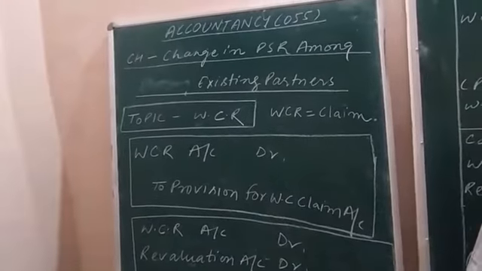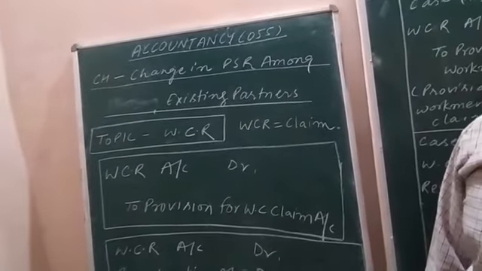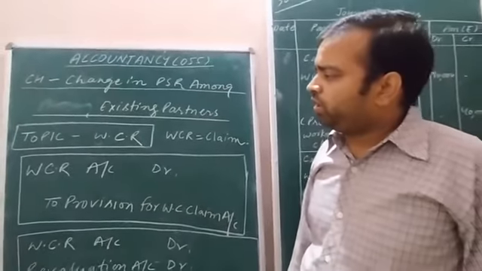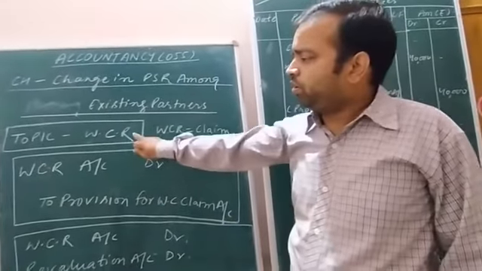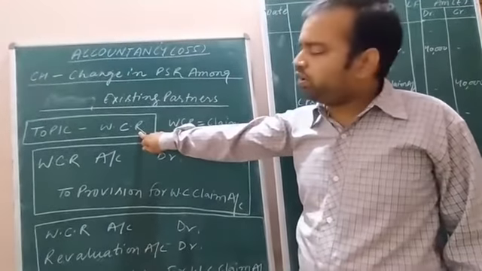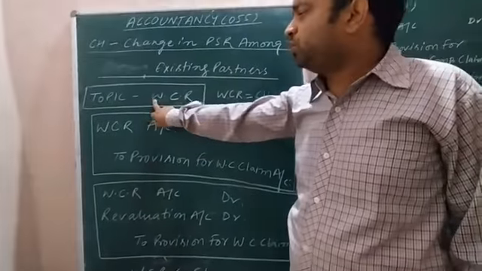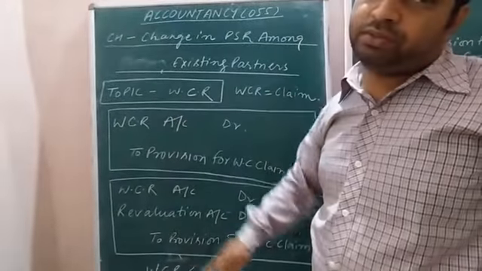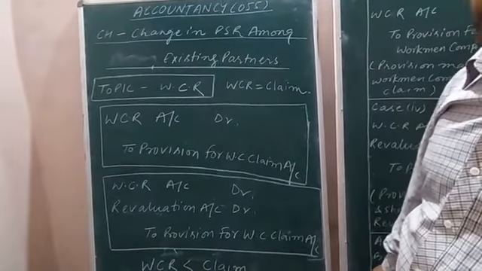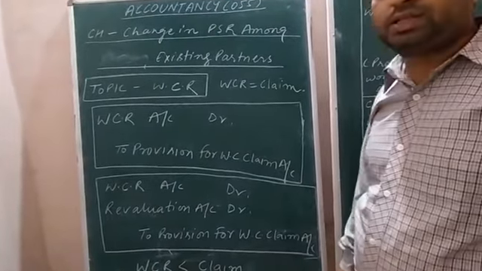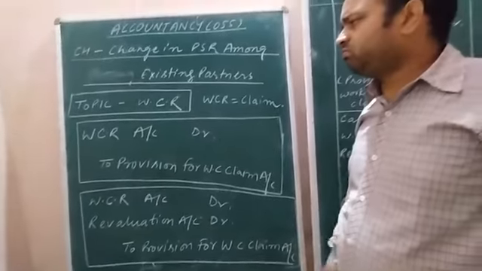This is a reserve, or collection of money. Reserve means collection of money. For what is the reserve maintained? To recover the losses caused to the workers due to accidents or some other mishappening.